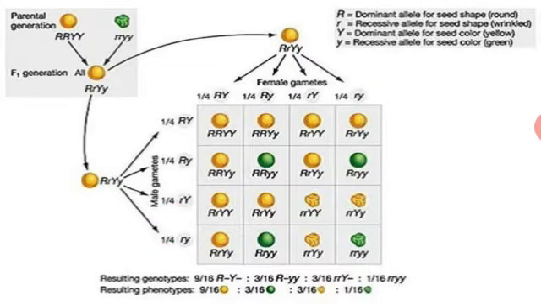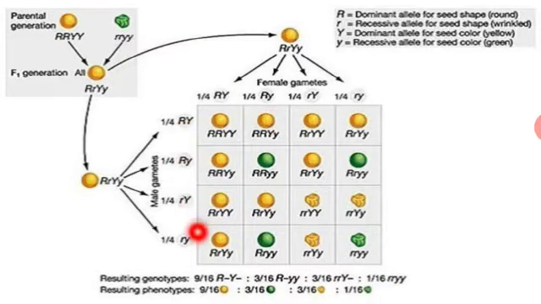Okay, so when the male and female gametes are taken and placed in a square, that is named the Punnett square. Okay, so here the ratio is 9:3:3:1, that is 1 2 3 4 5 6 7 8 9.